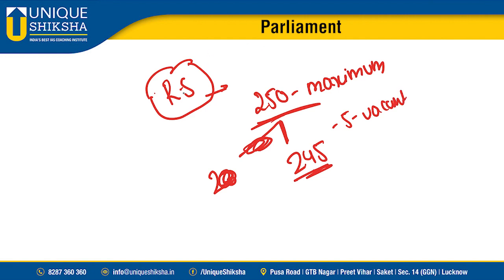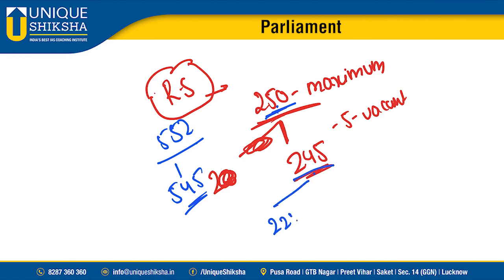Lok Sabha total 552. Out of 552, 7 seats were left vacant, and we filled only 545. Same with Rajya Sabha. In total we have 250 seats. Out of these 250 seats, 245 seats were filled. Of these 245 seats, 225 seats were reserved for states, 8 seats were reserved for UTs, and 12 seats are left for nomination.